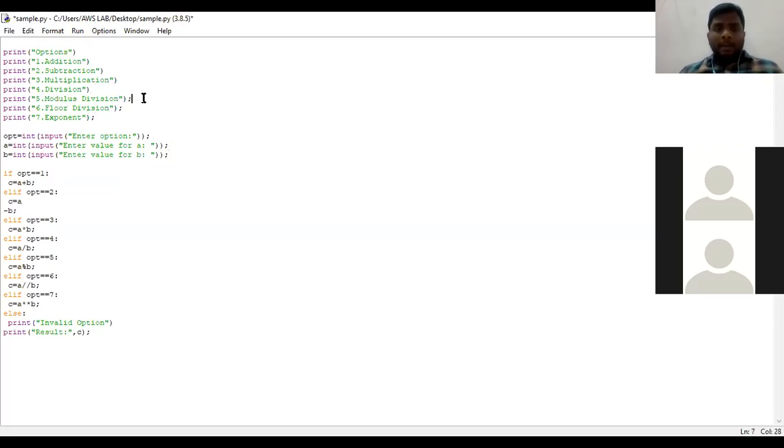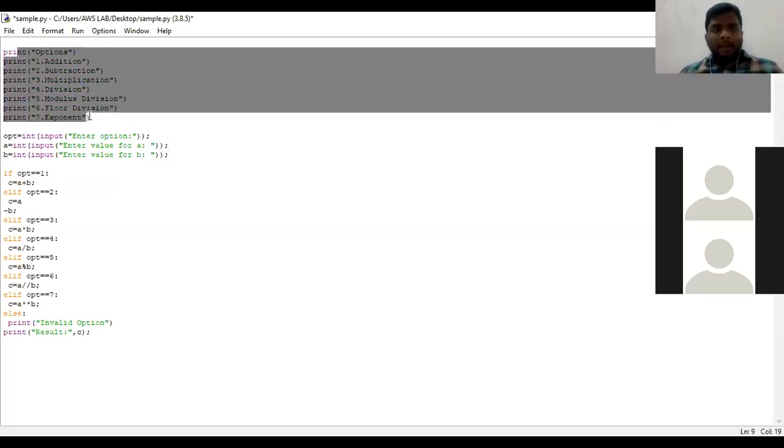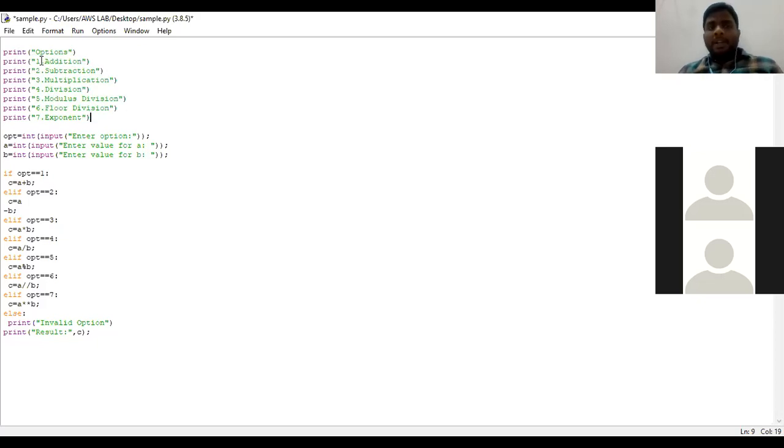In the first 8 print statements, what I have mentioned is this. First, print options. Immediately after I run the program, these 8 statements will be automatically displayed for us. Like the first line options, then 1 addition, 2 subtraction, 3 multiplication, 4 division, 5 modular division, 6 floor division, and the 7th one exponent. These are all the 8 lines which we get automatically when we run the program.